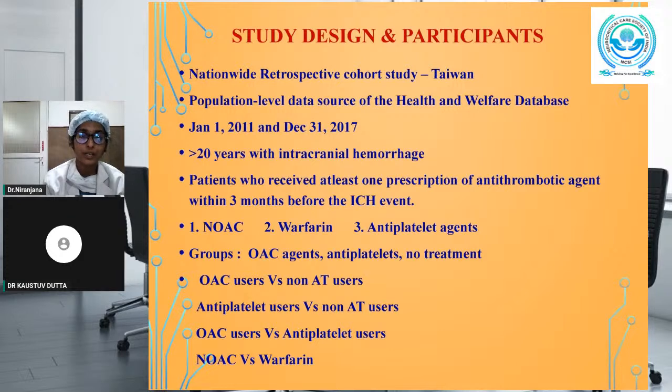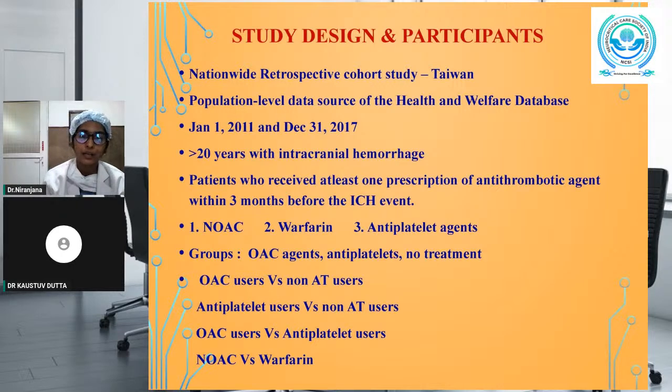subarachnoid hemorrhage, or any other intracranial hemorrhage, and patients who received at least one prescription of antithrombotic agent within 3 months before the ICH event. The antithrombotics were categorized as follows: non-vitamin K antagonist oral anticoagulants, which are dabigatran, apixaban, rivaroxaban, and edoxaban; warfarin; and antiplatelet agents like aspirin, clopidogrel, prasugrel, and ticagrelor.